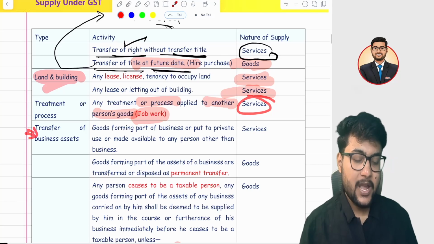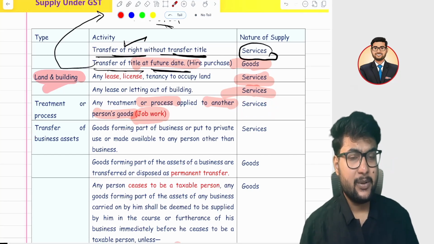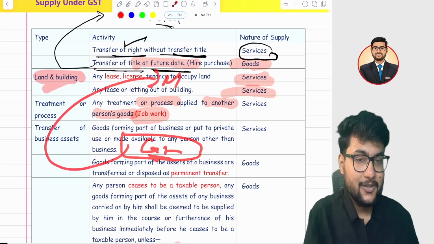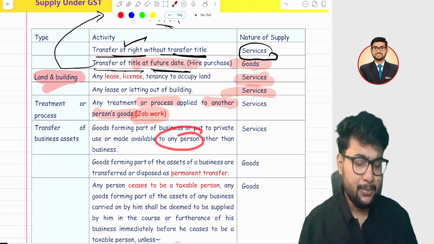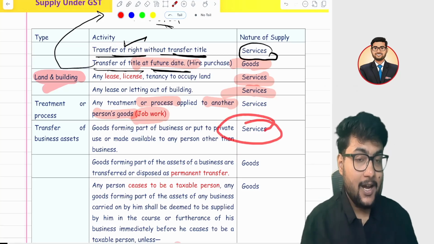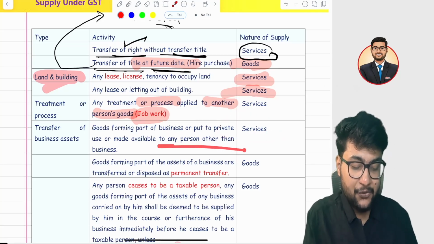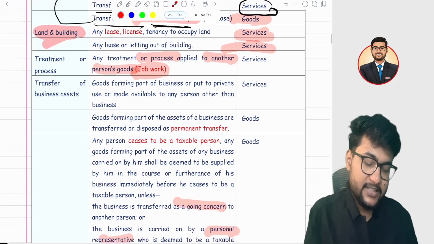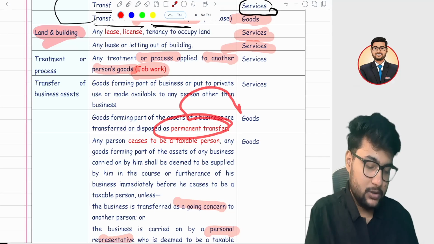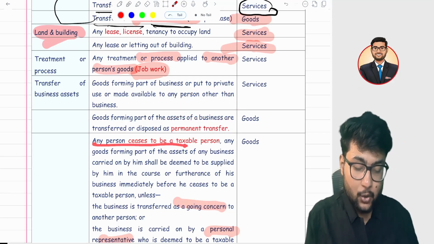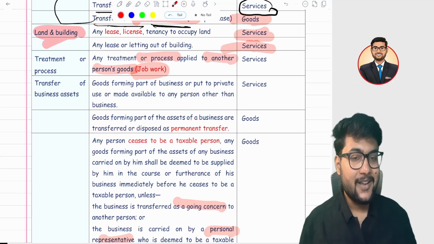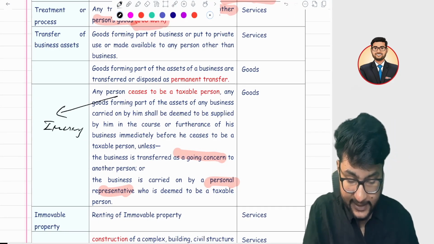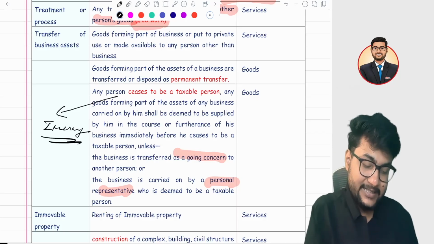Another is business assets. Any business asset, if you are using it for private purpose, suppose you have purchased a car and now you are going to Manali, meaning you are using that car for private use, then it is a service. Or it might be a case you are giving it to your friend. In that case also, it is a service. In case of a permanent transfer, I have already told it's goods. In case any person ceases to be a taxable person, all the inventories at the time of closing of the business are treated as goods.